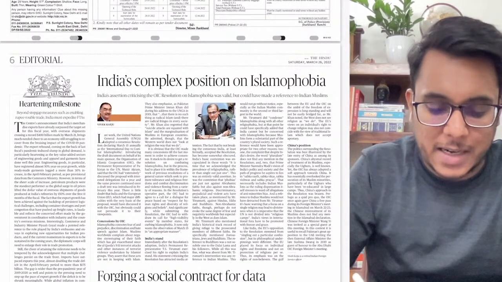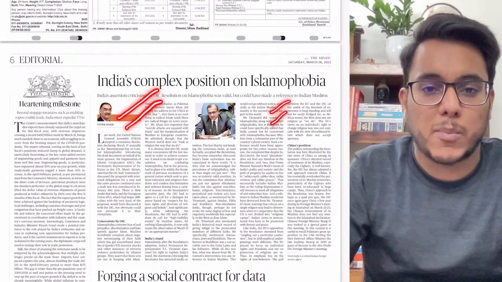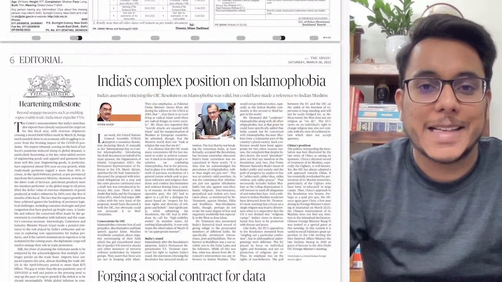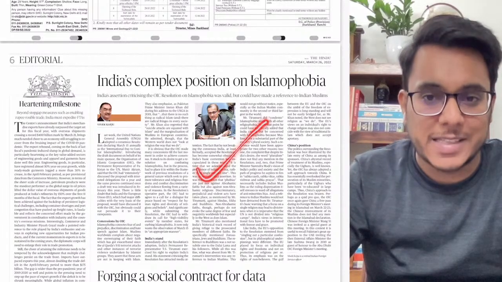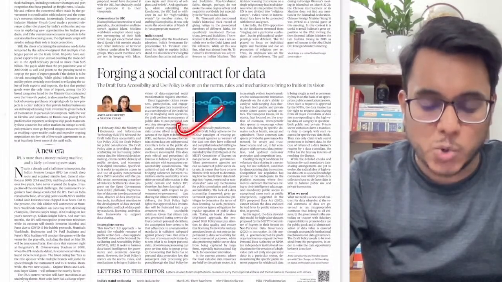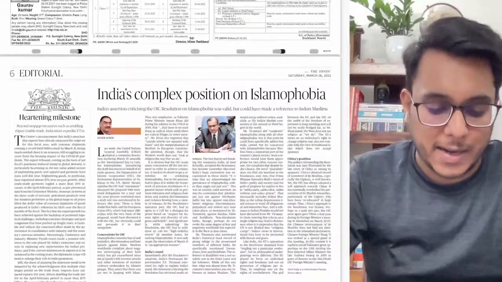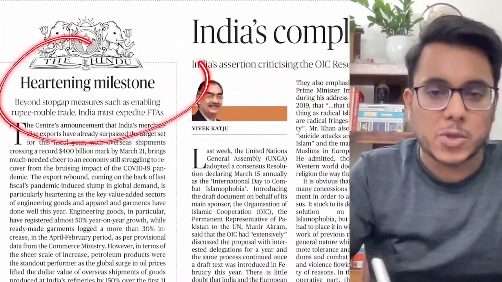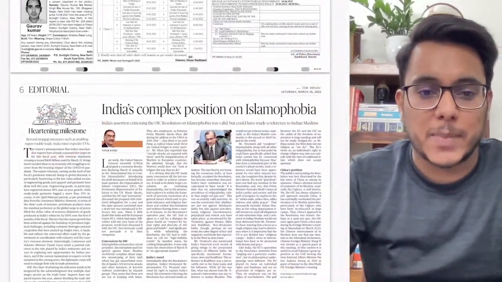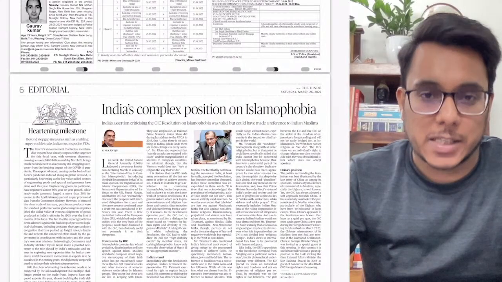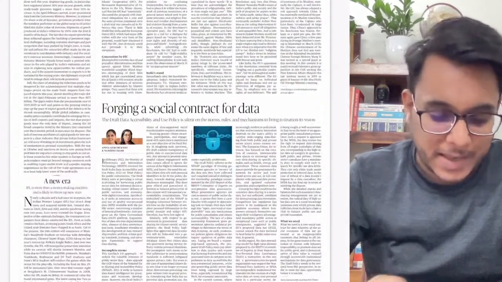Then we reach the editorial page, and the first article, India's complex position on Islamophobia. It talks about a recent resolution moved in the UNGA. We'll see this article. Then forging a social contract for data. We'll see this particular article also. Heartening milestone: this article talks about the recent performance with respect to India's exports. We'll see this article.